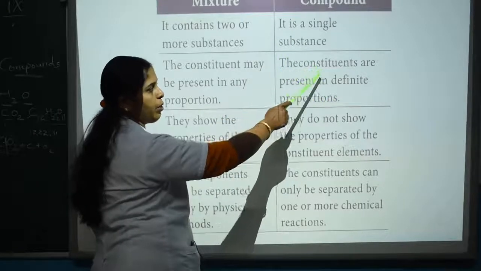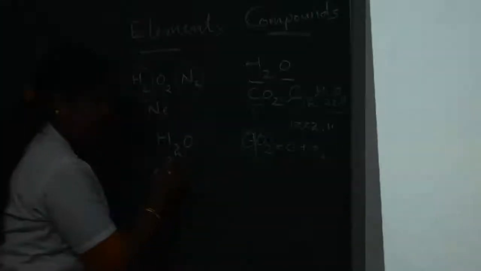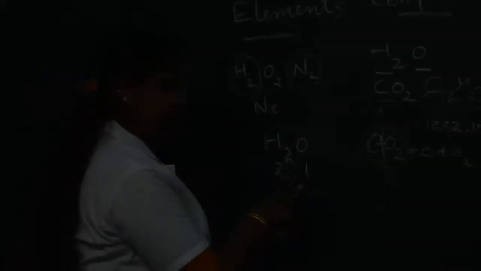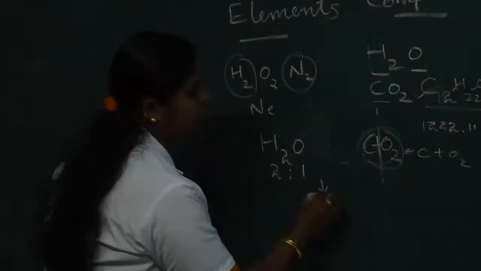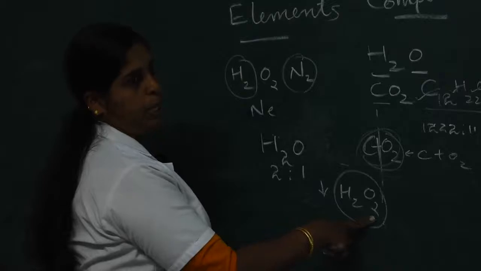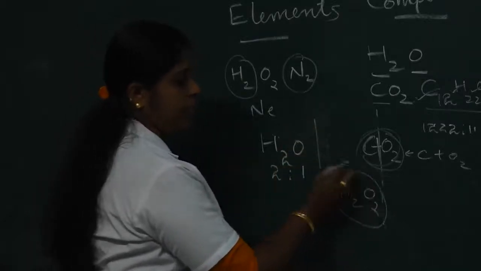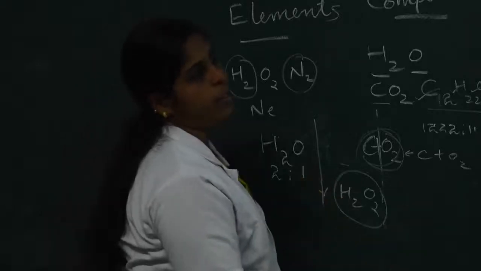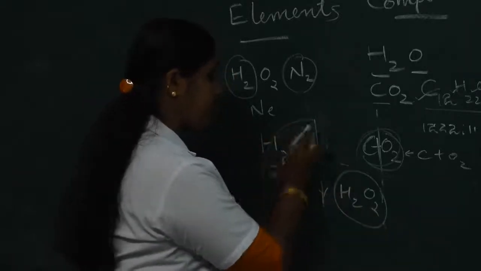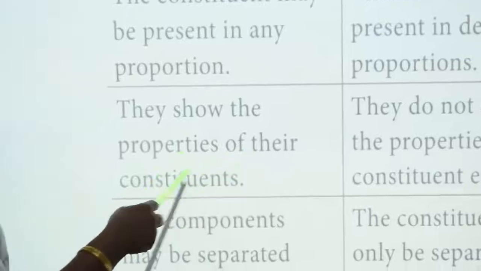In a compound, the constituents are present in definite proportions. For example, H2O is water: 2 hydrogen and 1 oxygen are present in water. If we change the formula to H2O2, it is another compound, hydrogen peroxide. So we can't change the proportion. If the proportion changes, it changes into another compound.